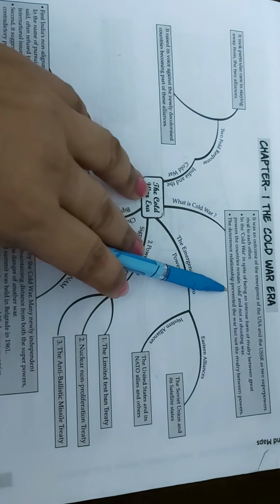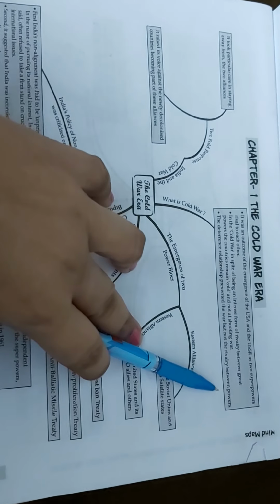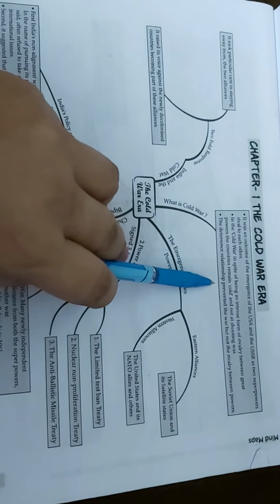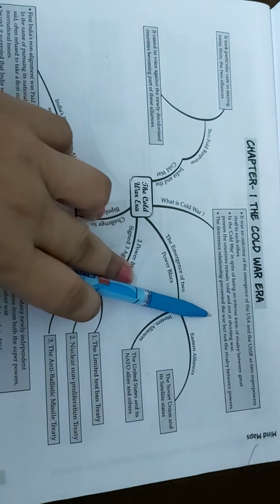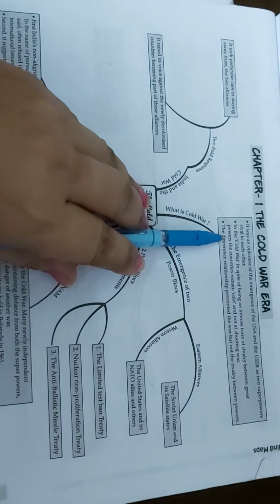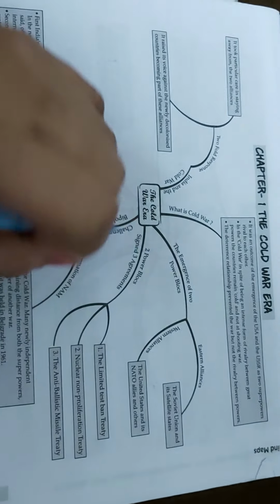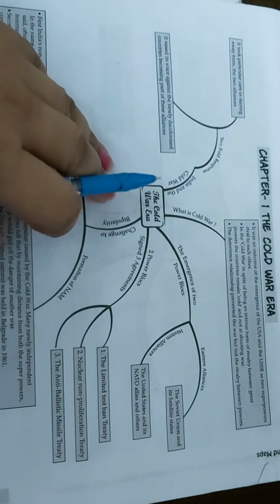And the deterrence relationship prevented the war but not the rivalry between the powers. Deterrence means both powers, मतलब USA and USSR, both countries were powerful.